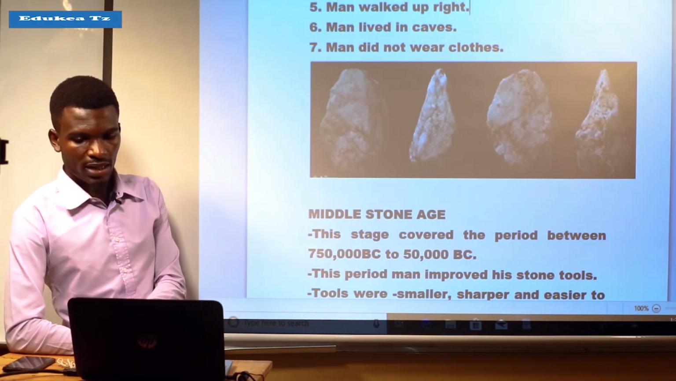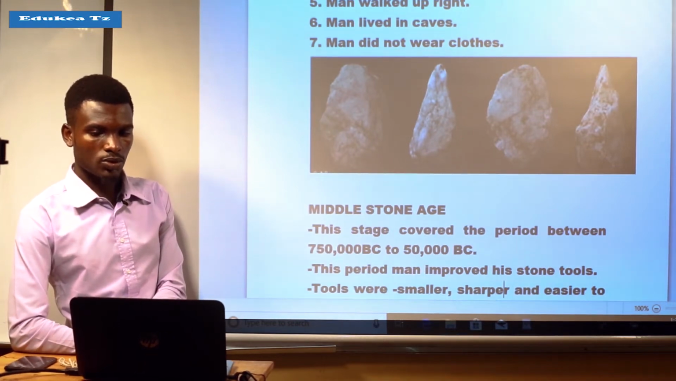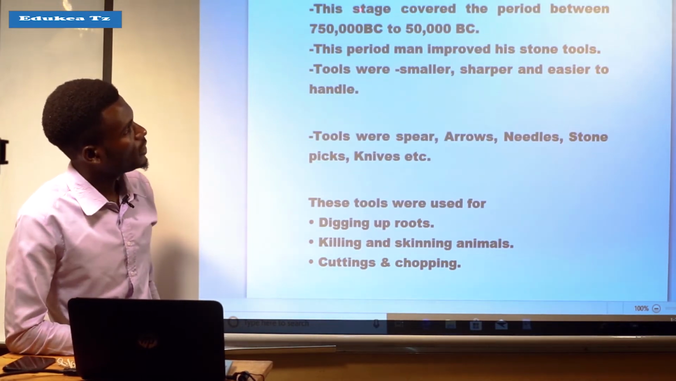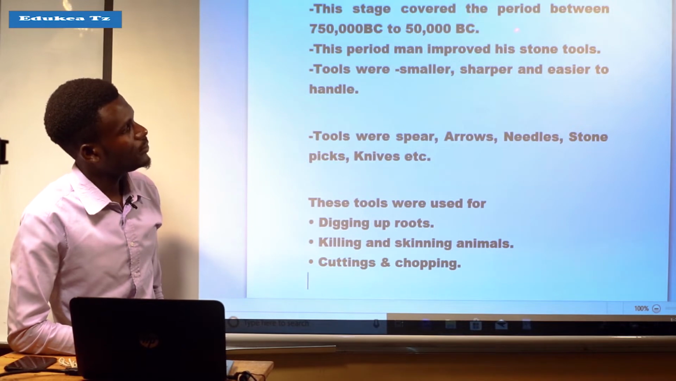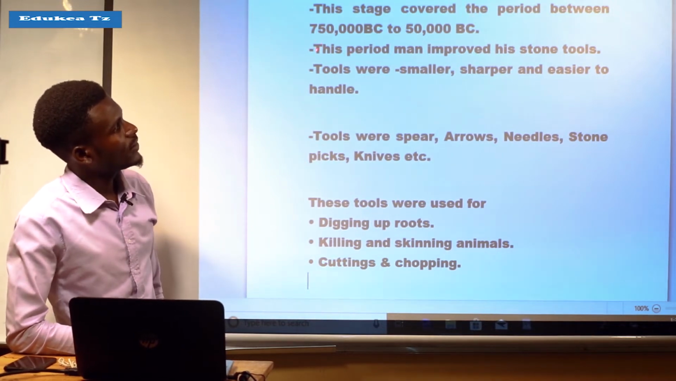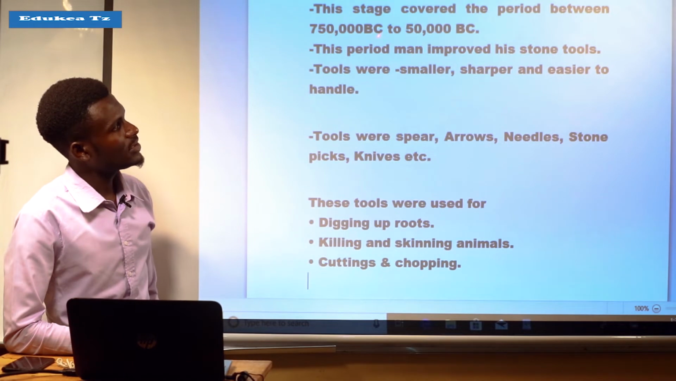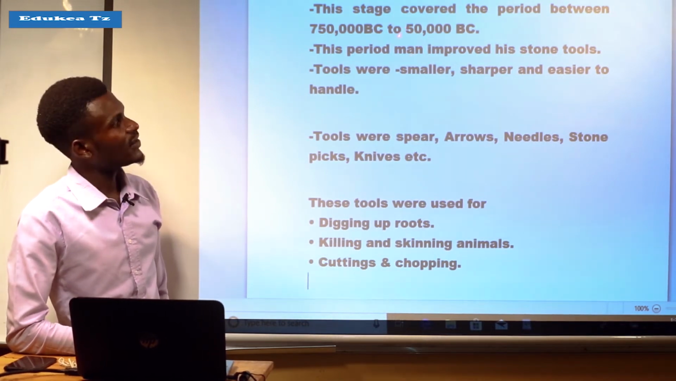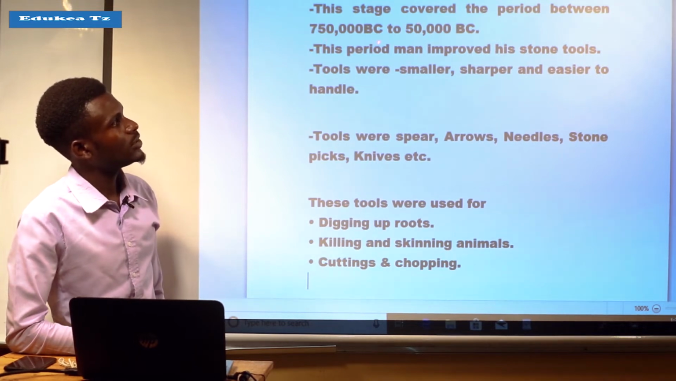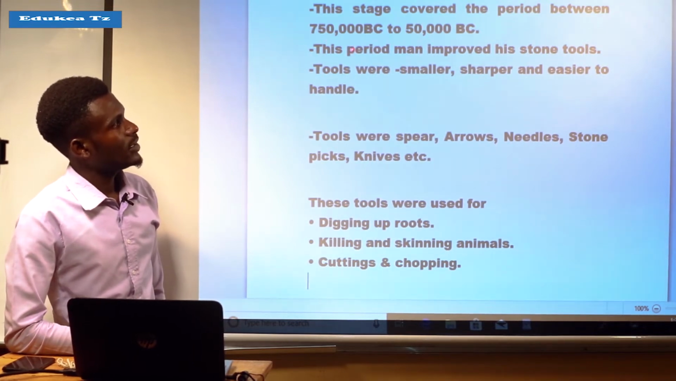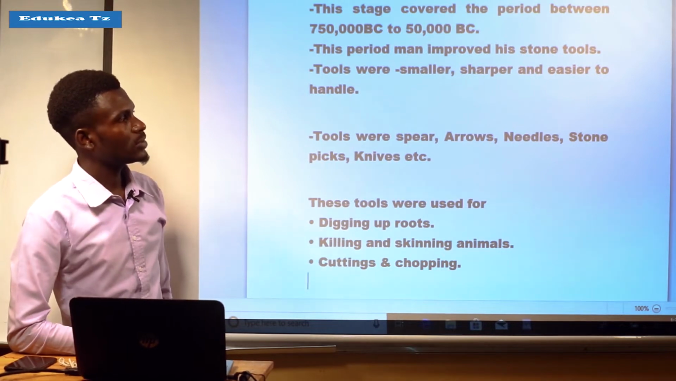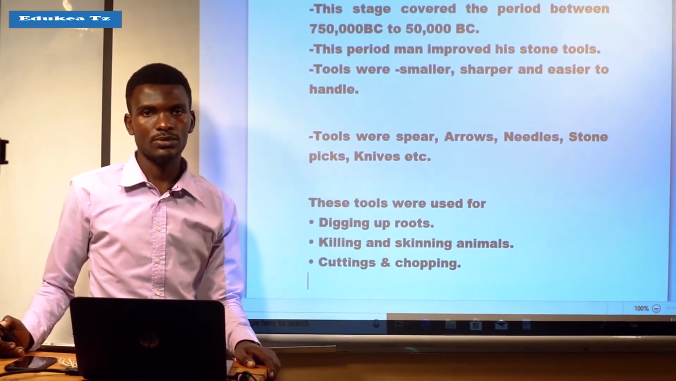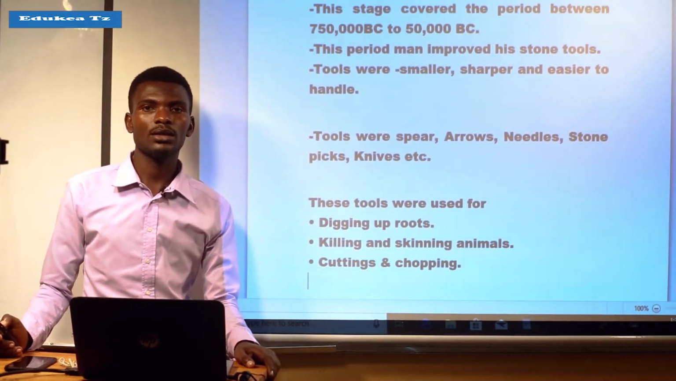So let us jump to another Stone Age, which is Middle Stone Age. This stage covered the period between 75,000 BC to 50,000 BC. It means that the Middle Stone Age covered the period from year to year before Christ. In this period man improved his stone tools. It means that during the Middle Stone Age, man improved his tools in manufacturing or in making those tools.